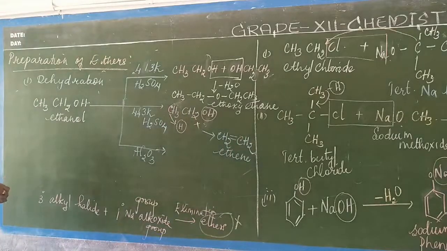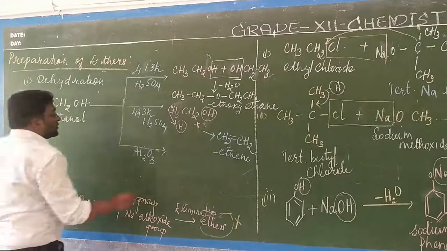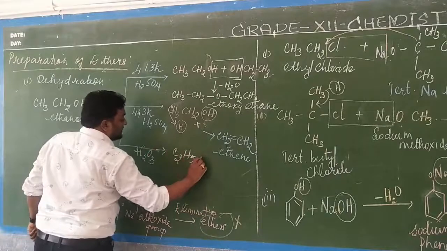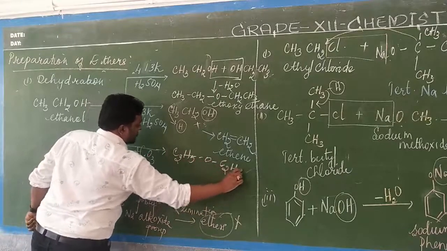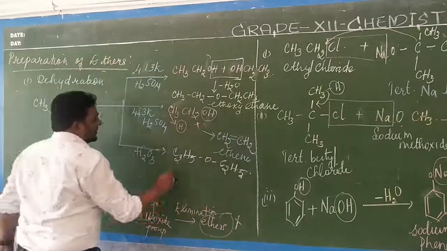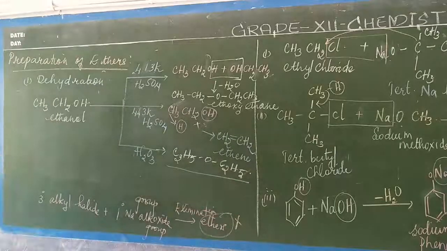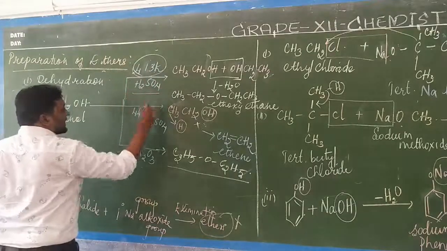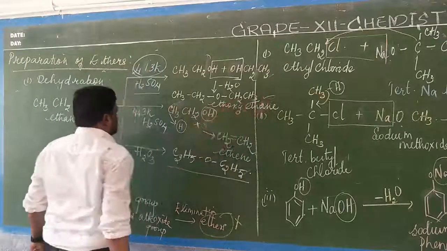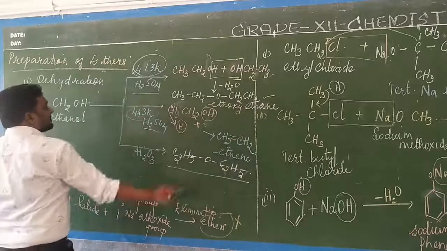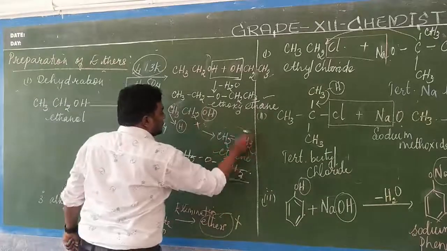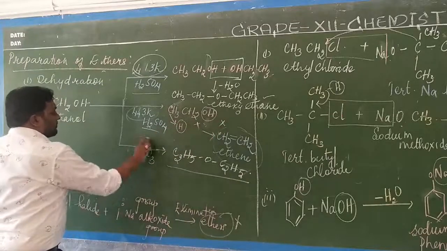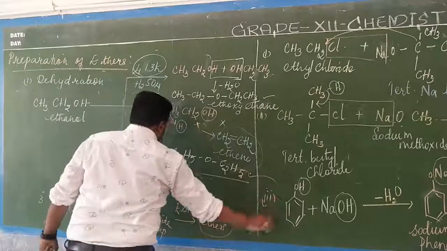As usual, when it is treated with Al2O3, that is aluminum oxide, it gives rise to the formation of ethers directly, by dehydration with the elimination of water. So you have to keep this temperature in your mind. At 413 Kelvin with sulfuric acid, it gives rise to the formation of ethers. At 443 Kelvin in the presence of sulfuric acid, it gives rise to the formation of unsaturation, so ether is not possible. Whereas with aluminum oxide, it gives rise to the formation of ethers.